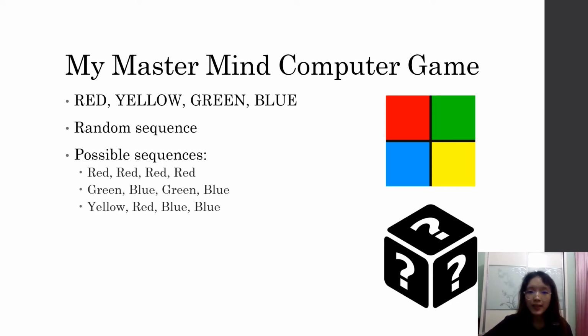Instead of going through the tedious process of typing the full name of the color for each guess, players can enter the initials of the colors, for example, entering B for blue, R for red, and so on. My game also allows players to have unlimited attempts on guessing the sequence.